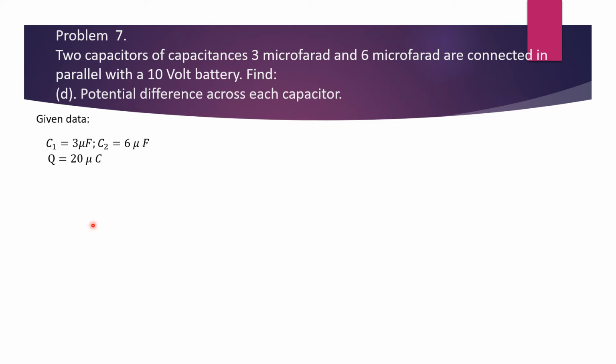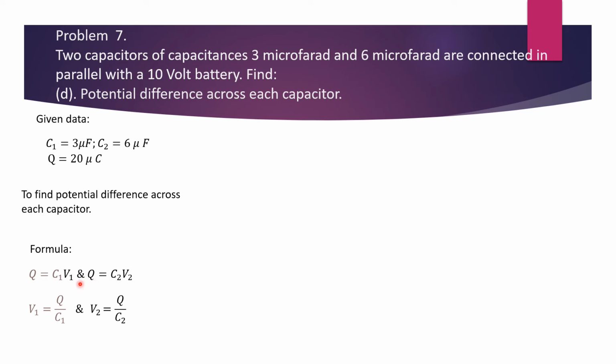Now is the part D, to calculate potential difference across each capacitor. So given data here is same. To find the potential difference across each capacitor, the formula used is Q is equal to C1V1 and Q is equal to C2V2. We are writing only Q because Q for both the capacitors is same.